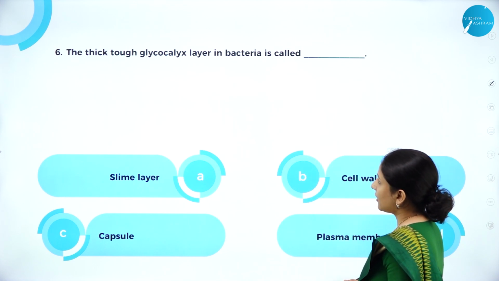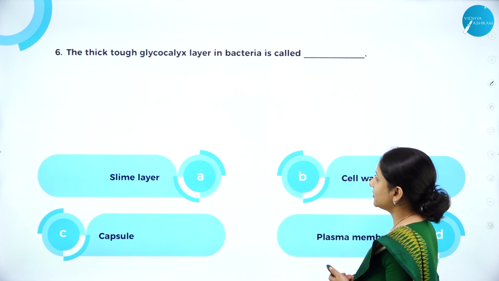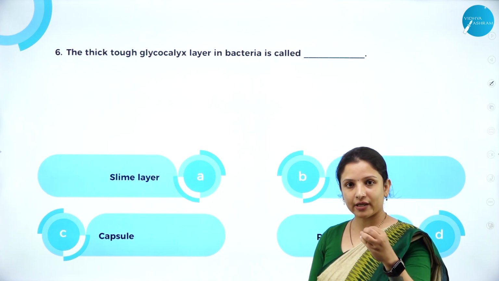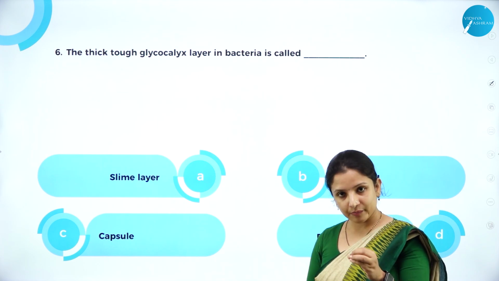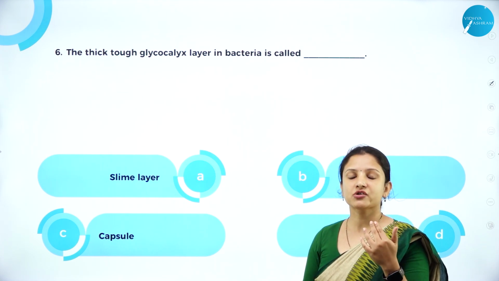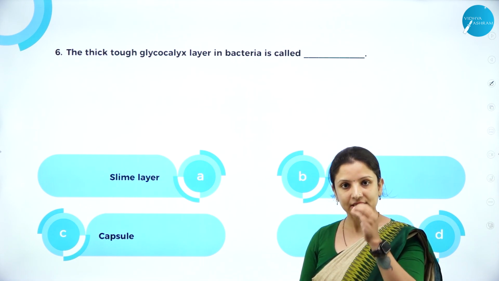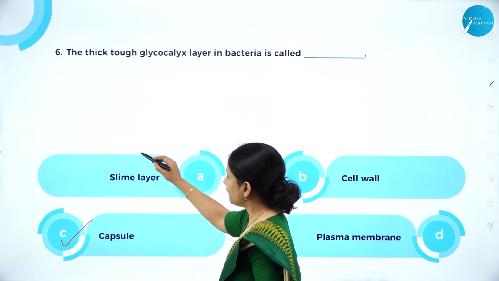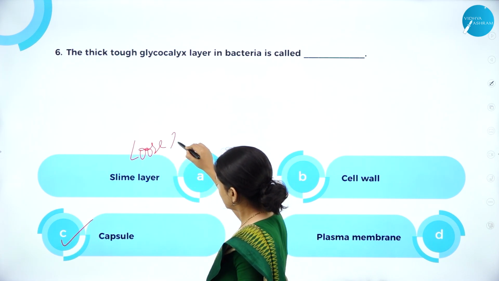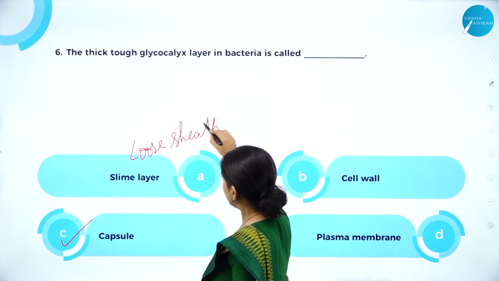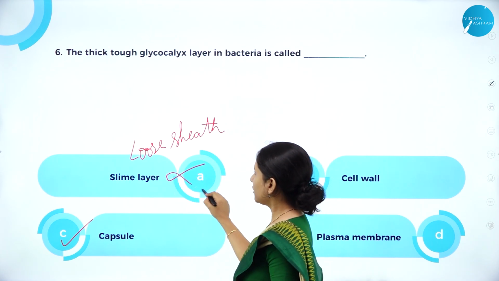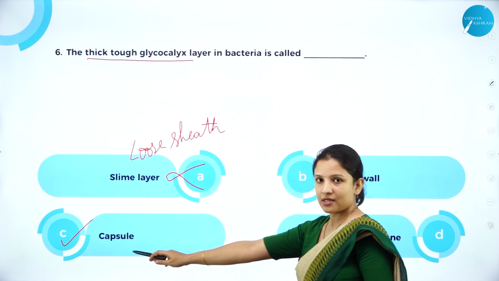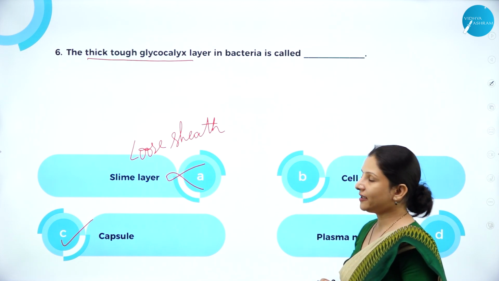Next, the thick tough glycocalyx layer in bacteria is called. So we got to know that in some of the bacteria, the glycocalyx can be thick and tough. In some of the bacteria, the glycocalyx can be arranged in the form of a loose sheath. Now, if it is thick and tough, what is it called? It is called a capsule. If it is in the form of a loose sheath or loose covering, it is called slime layer. So the question here is, it is thick, tough glycocalyx. So that layer is nothing but capsule. Option C is the right answer here.